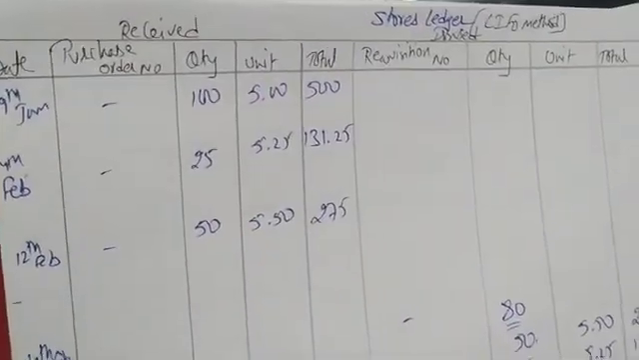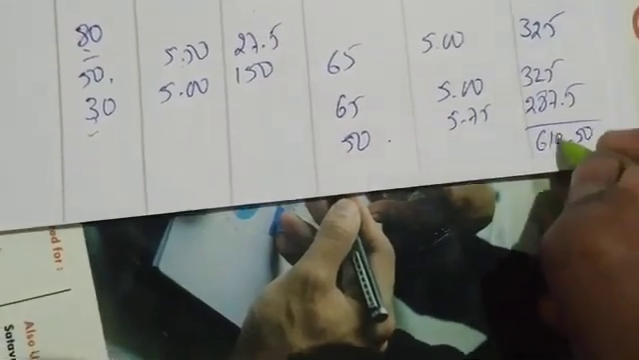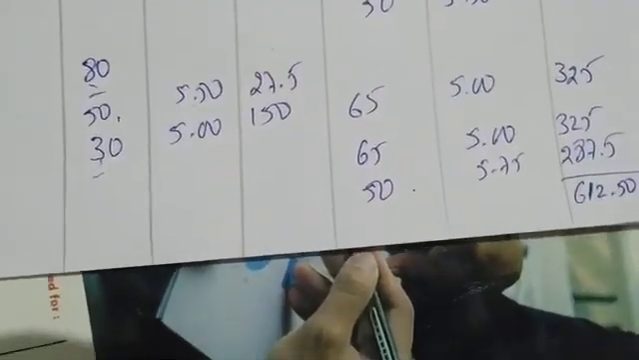Next is what? We have to close it now. So we have 325 plus 287.5. So we are getting 612.5. 612.5 is our closing stock. You can write 612.50 as our closing stock. Okay, so this is your LIFO method.